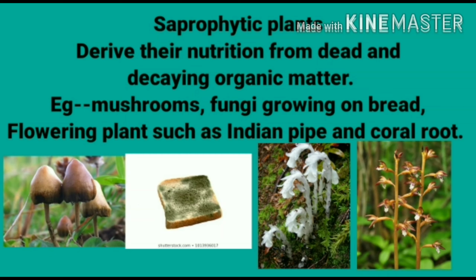And some non-flowering plants lack chlorophyll. They don't photosynthesize, for example Indian pipe and coral root. However, saprophytes like fungi secrete digestive juice on the organic matter. These juices convert organic matter into nutrients, which are absorbed by the fungi, or later used by the plant as food.